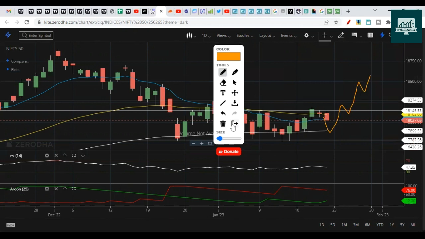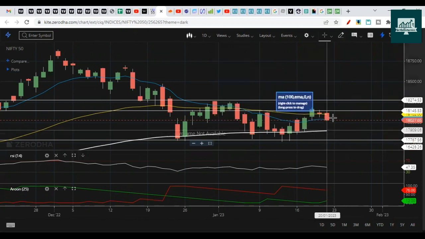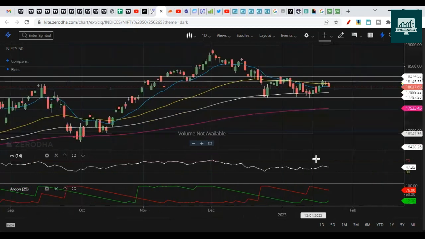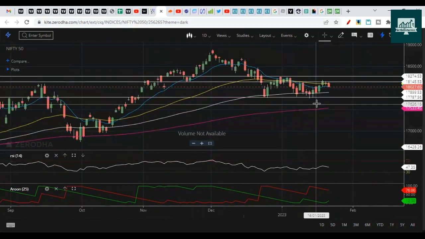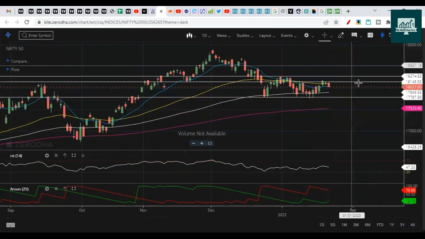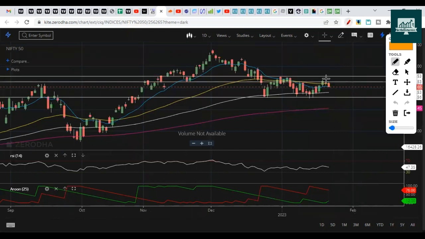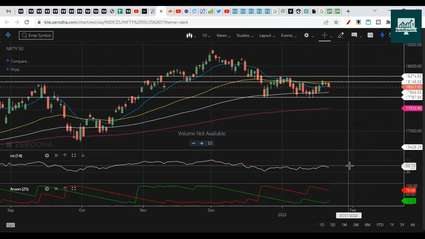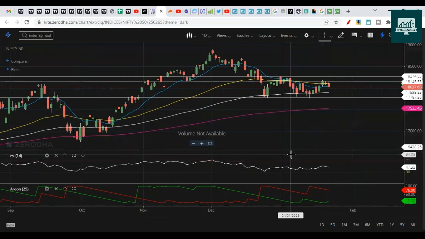So the budget is around the corner. In the next week we should expect it to head higher. The budget is coming next month. So it should be bullish for a couple of days until it has exhausted its move. It will go like this and then will drop. So this is how I'm expecting it as per the price action as well.